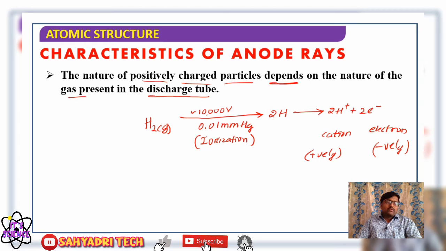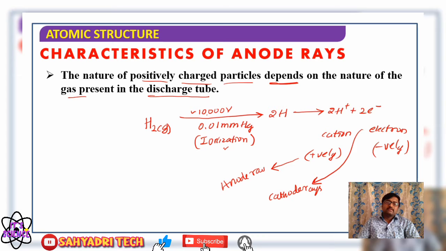Overall, when we pass high electric voltage at reduced pressure, gaseous molecules undergo ionization, producing the corresponding cations and liberating negatively charged particles. These negatively charged particles constitute the cathode rays, and the positively charged particles constitute the anode rays.